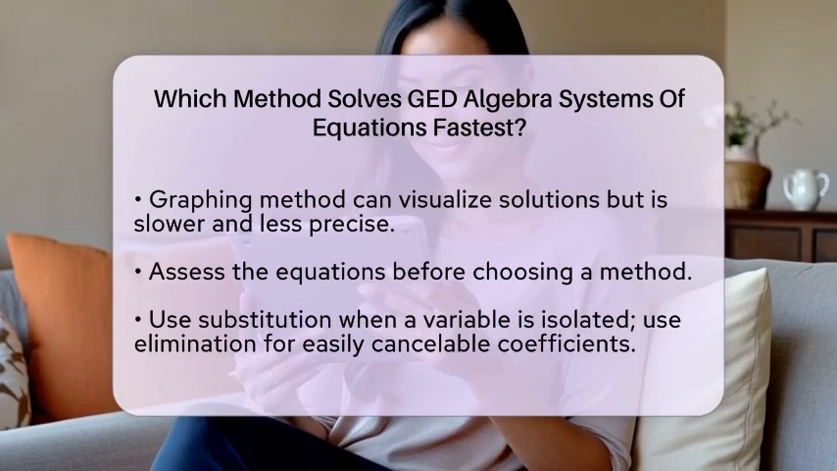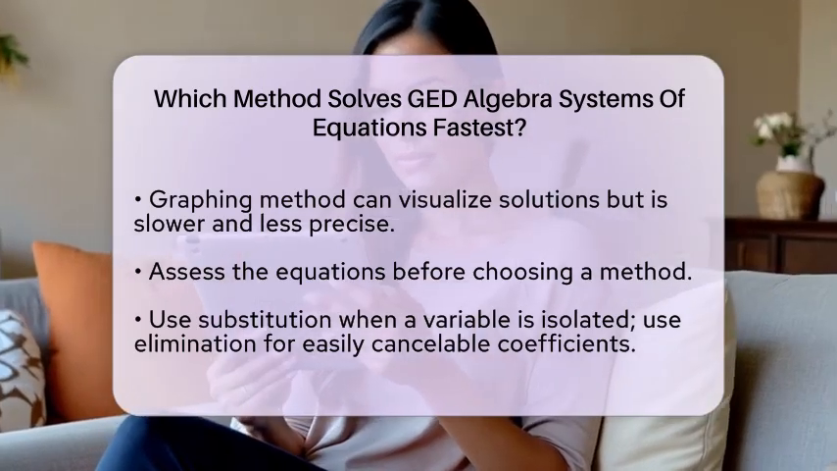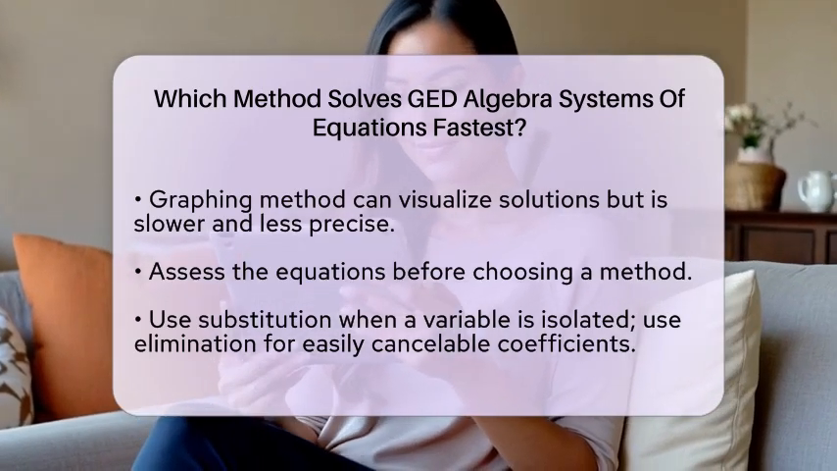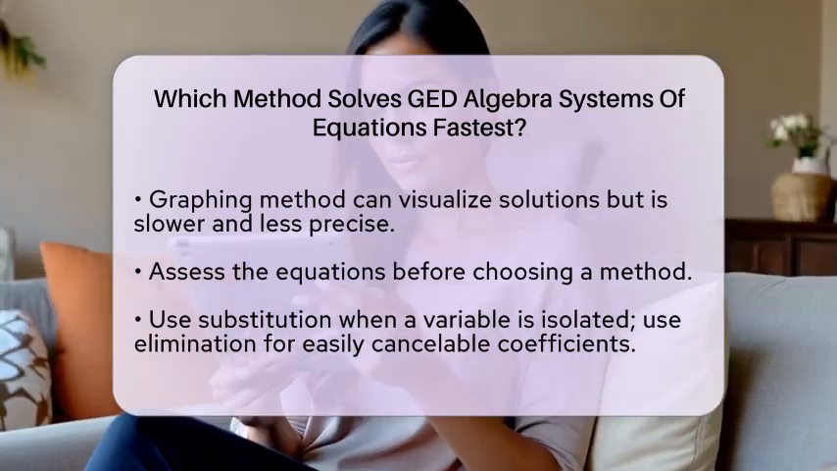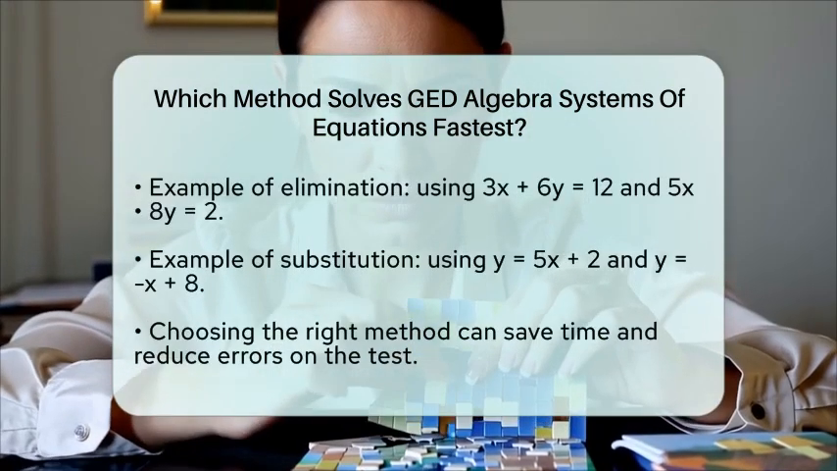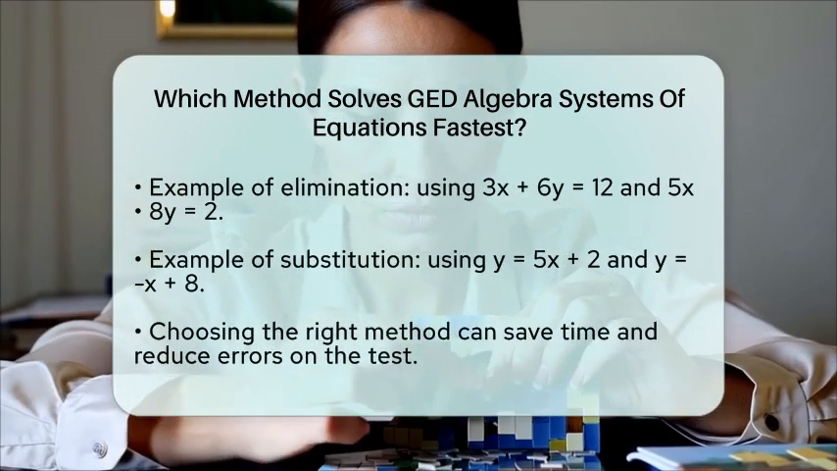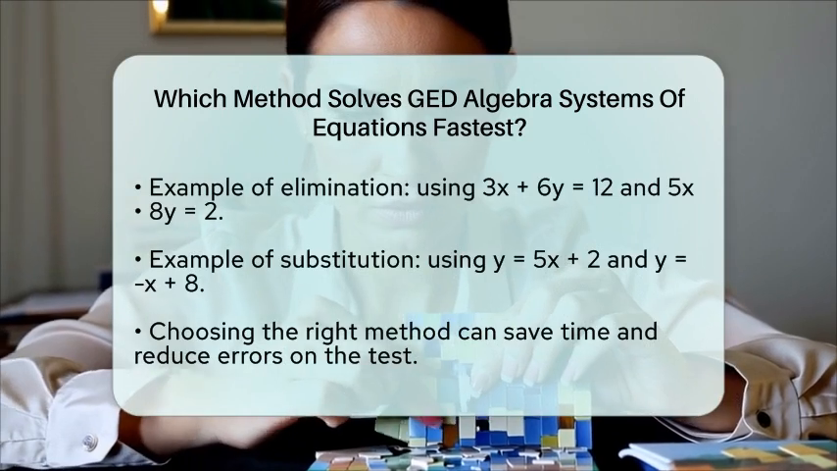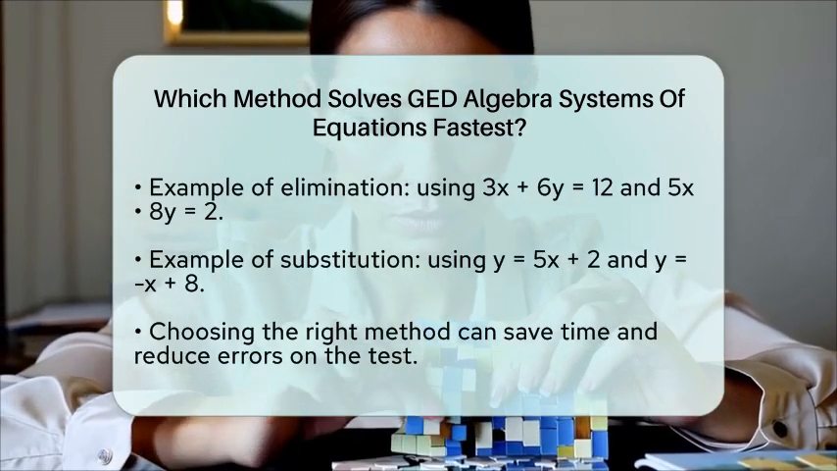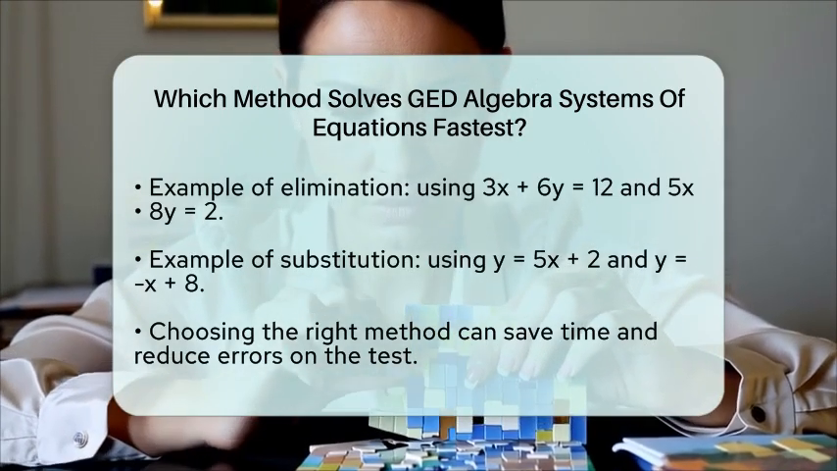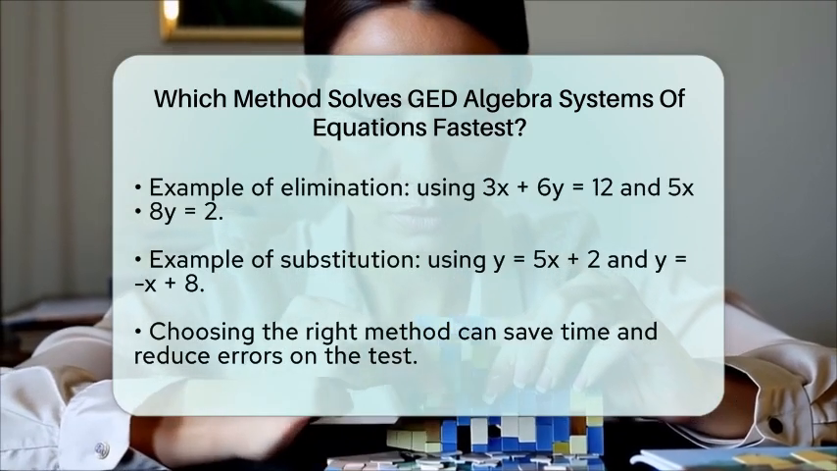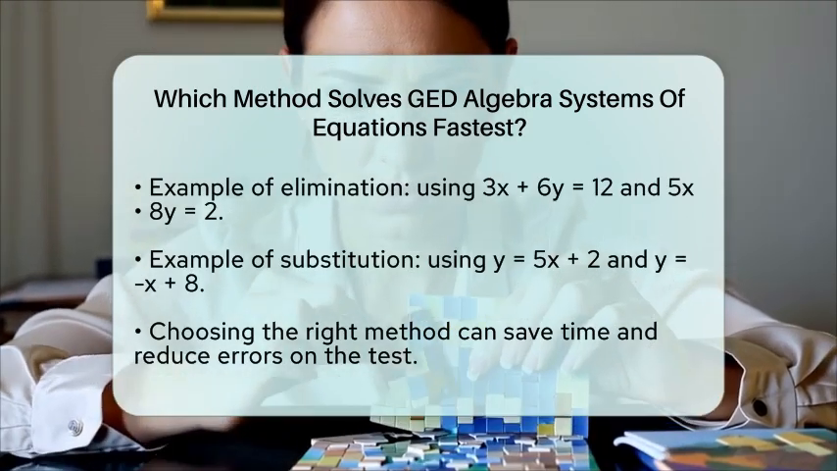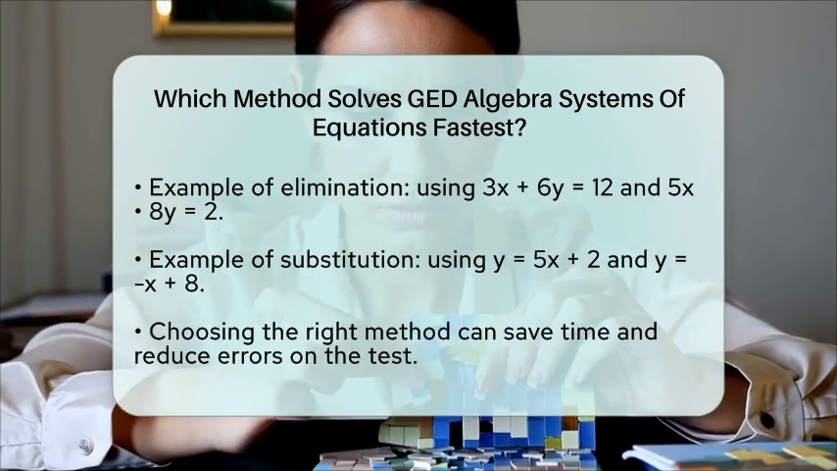For instance, consider the system with the equations 3x plus 6y equals 12 and 5x minus 8y equals 2. Here, elimination is a smart choice because you can multiply and add the equations to eliminate one variable quickly. On the other hand, if you have the equations y equals 5x plus 2 and y equals negative x plus 8, substitution is the fastest method since both are already solved for y.